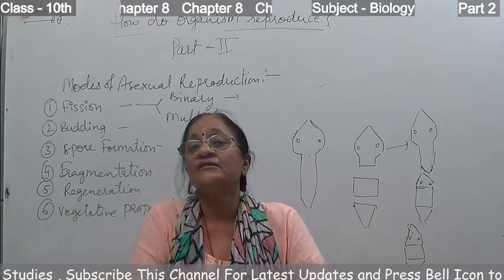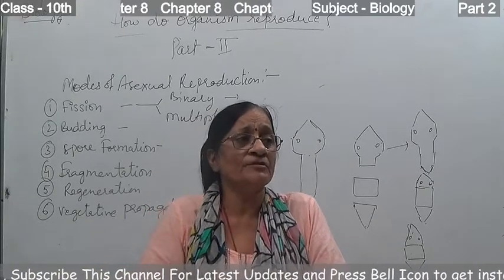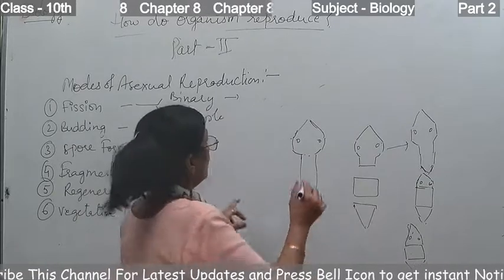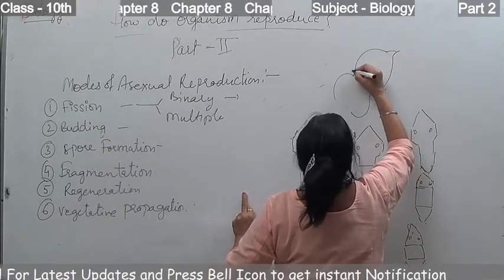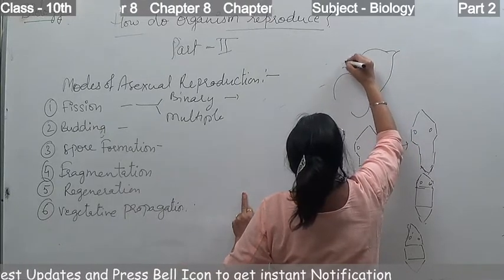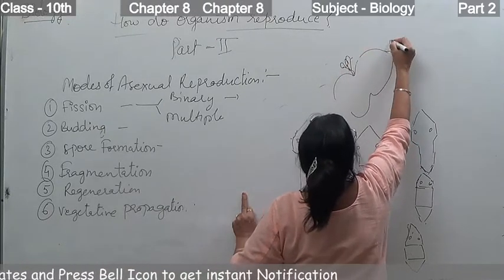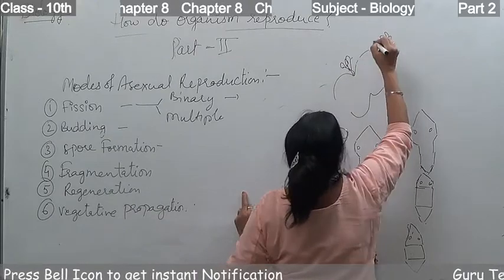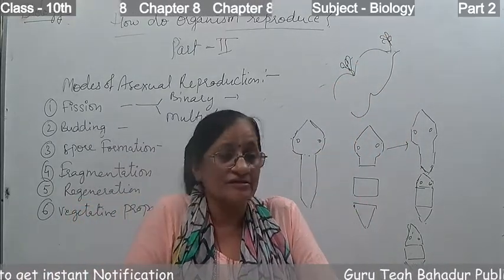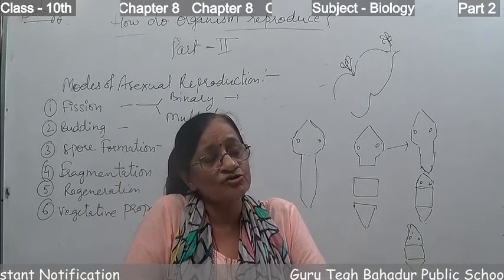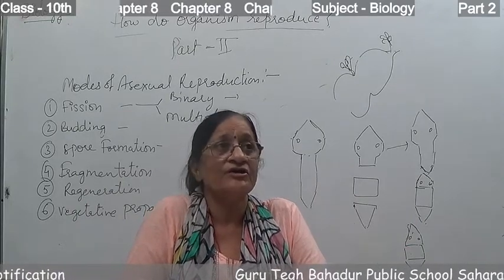We have seen the leaf of bryophyllum. When it falls on the earth, it has notches, and each notch has the ability to grow into a new plant. So this is vegetative reproduction, and this is the natural way of vegetative reproduction.